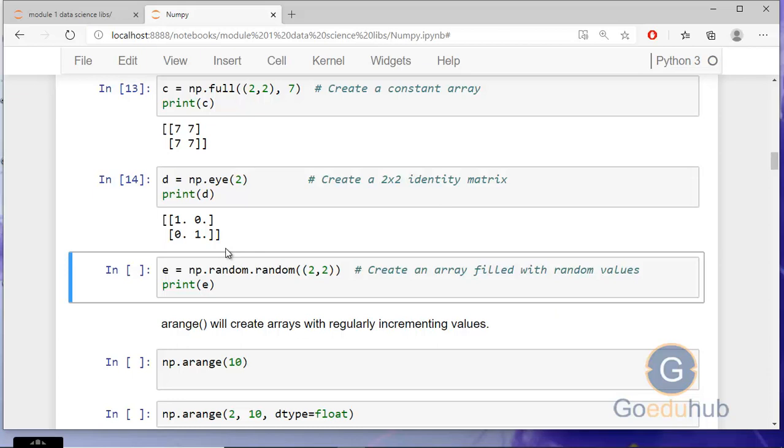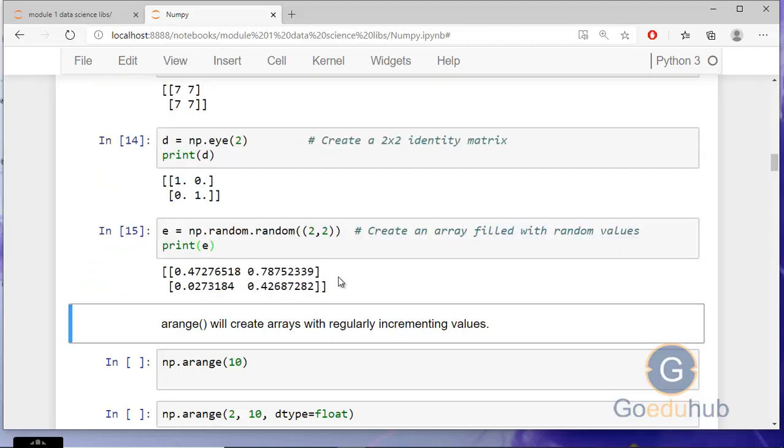Okay? And if we want to create an array with random values, then I can call the random class inside NumPy. So np.random.random creates an array filled with random values, of 2 by 2 size. And random values we can also provide in a range. There are lots of functions for random values.